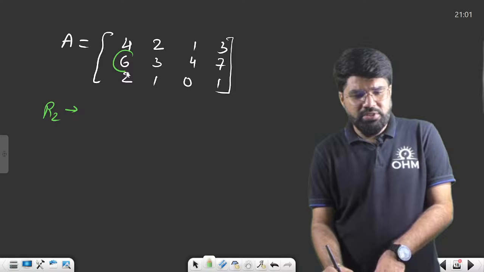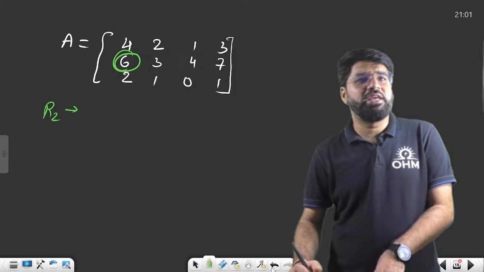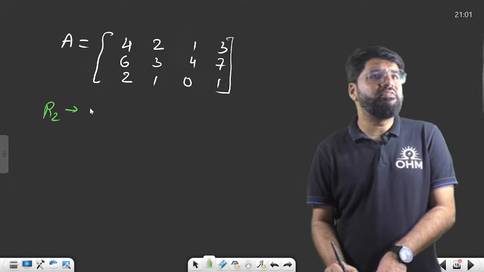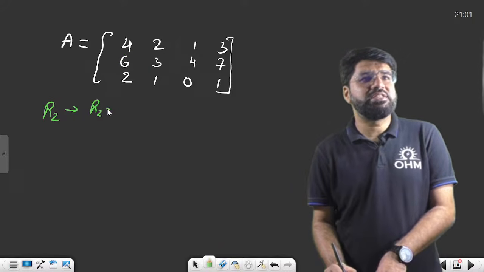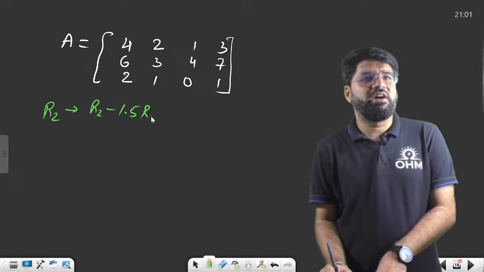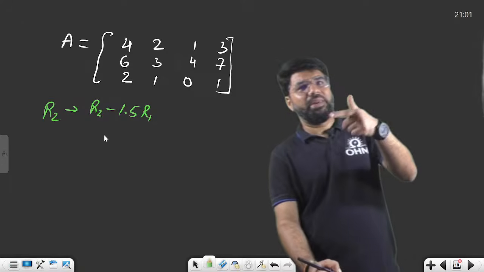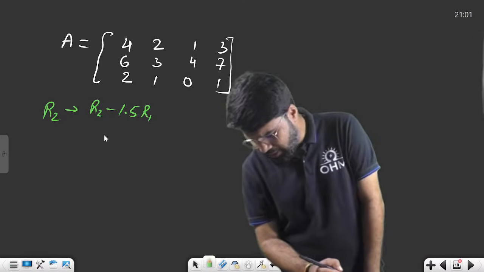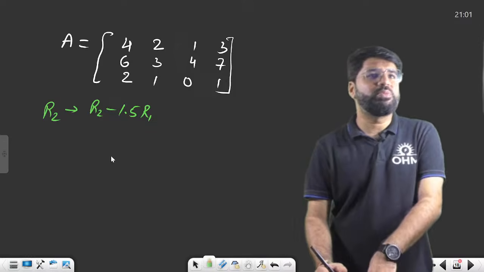Now see, this is 6. I have to make it 0. The above one is 4, so into 1.5 will help. 4 into 1.5 is 6. So R2 minus 1.5 R1. Only thing is, whatever you apply has to be applied to the entire row, not to a single element. Correct? So R2 minus 1.5 R1.